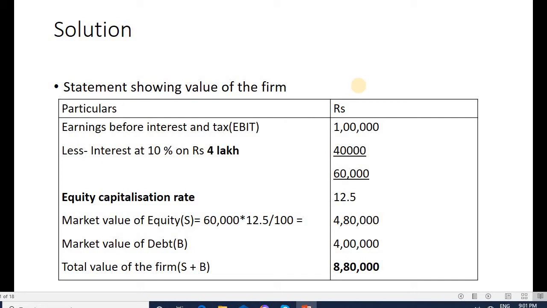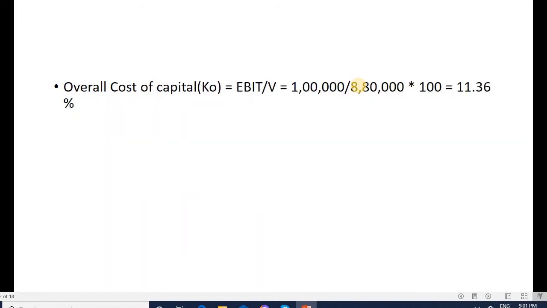Less interest at 10% on 4 lakh is 40,000. So 1 lakh minus 40,000 is 60,000. Equity capitalization rate is 12.5%. So the market value of equity, the formula is earnings available to equity shareholders, that is 60,000 into 100 divided by 12.5, which is 4,80,000. And the market value of debt they have given in the problem is 4 lakh. So 4,80,000 plus 4 lakh is 8,80,000. To calculate the overall cost of capital, EBIT divided by V, that is 1 lakh divided by 8,80,000, that is 11.36%.